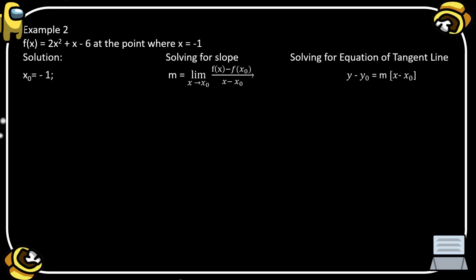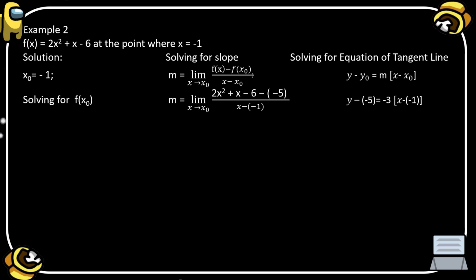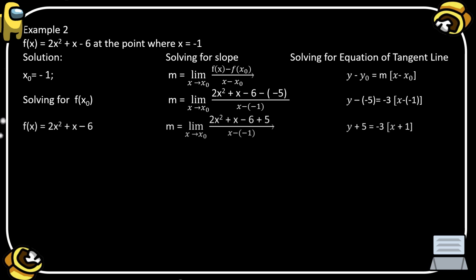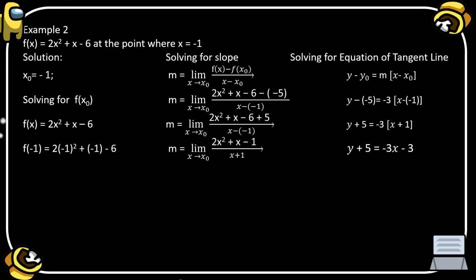We are going to identify first the value of x₀, which is equal to −1. Since we don't have the value of f(x₀), we are going to find it first using the formula f(x) = x² + x − 6.